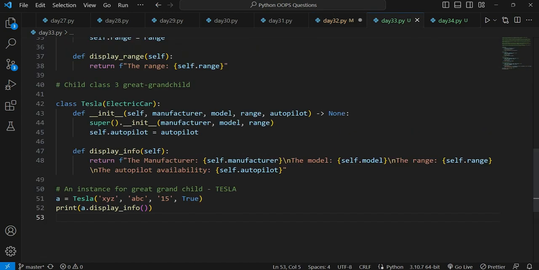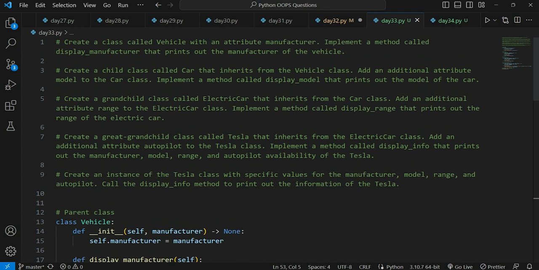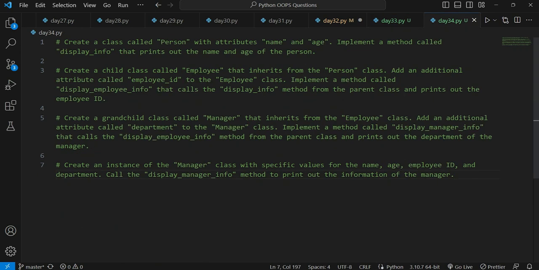Yesterday we solved a question where we increased the bar, the second day of solving multi-level inheritance. We have been solving for more than a month, and we have gained so much confidence and logic in object-oriented programming. Now we have day 34, where we will be solving questions based on multi-level inheritance.